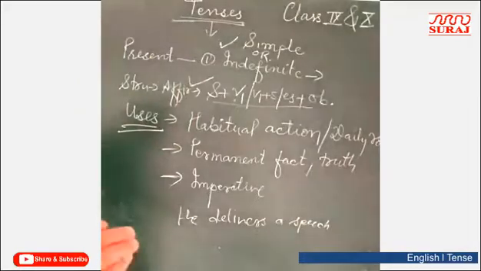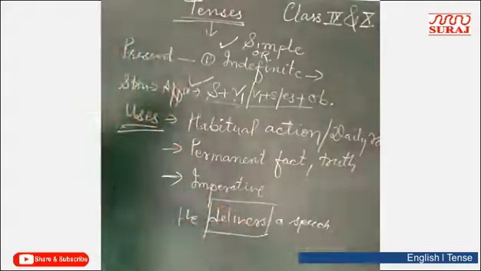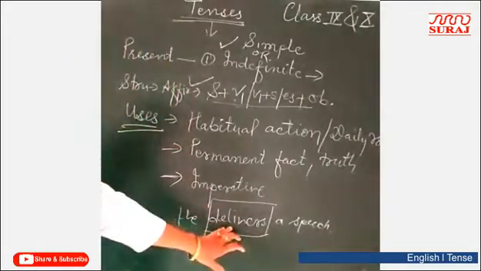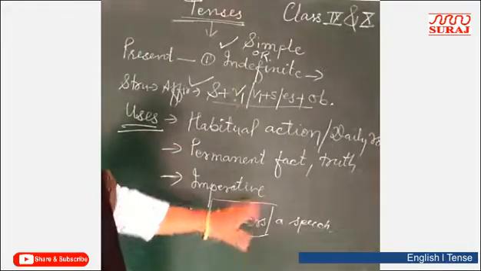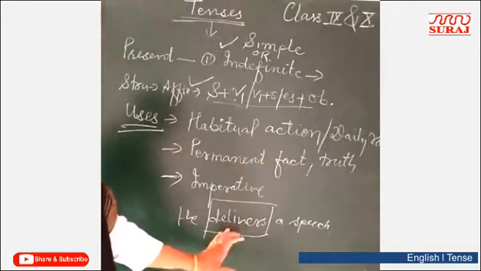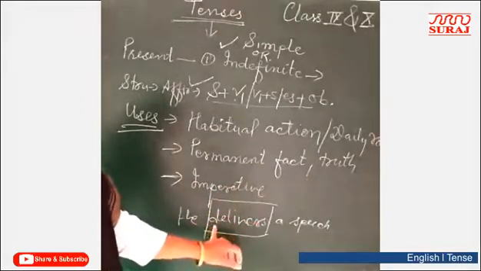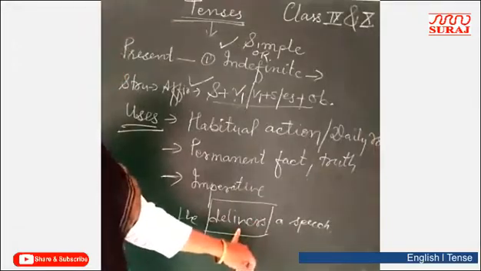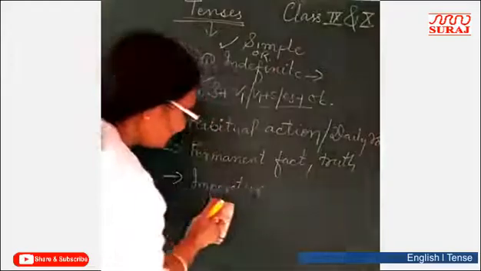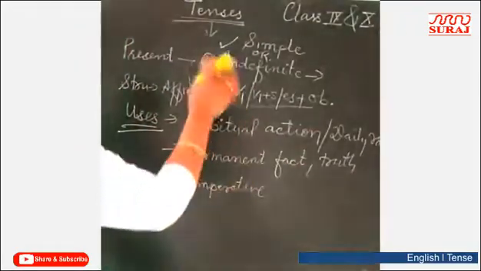You will identify by using the verb. If it is V1 or V1 plus S or ES, it means present indefinite. If here V2, it means it is past tense. If will or shall plus V1 is used here, then it will become future tense, right? So imperative sentence always starts with V1. That's why it is in present indefinite.